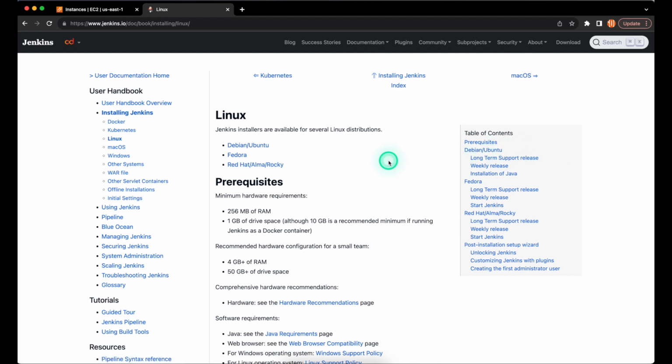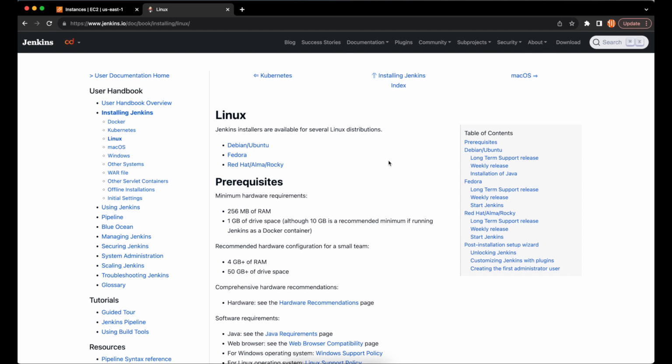Now, if you want to know how to launch instances, you can see my video on how to launch an EC2 instance. It's in the link showing on the top of the screen. So do well to watch that before you continue. This also applies to how to create a VPC, key pair, security group, and how to SSH into your instance. Please, I'd like you to check those videos before you proceed.